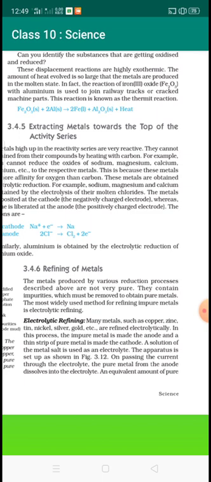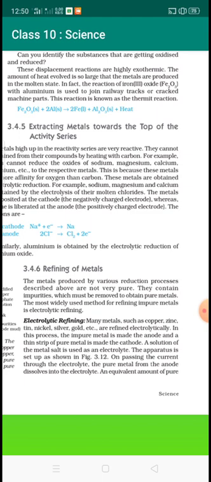Now, electrolytic refining. Copper, zinc, nickel, tin, silver, and gold are refined electrolytically. In this process, the impure metal is taken as an anode. A thin strip of the pure metal is taken as a cathode. A solution of the metal salt is used as an electrolyte.